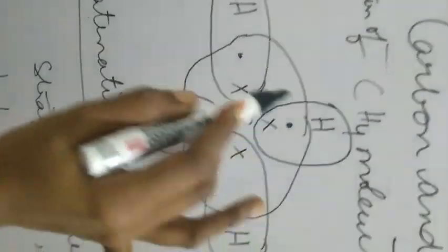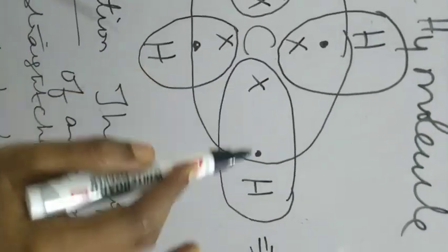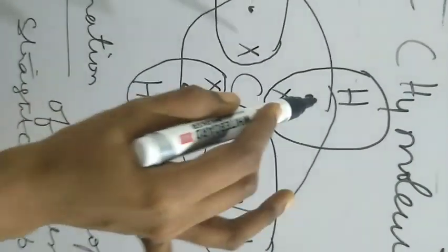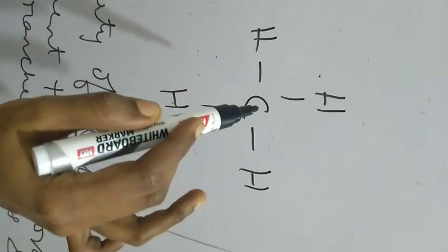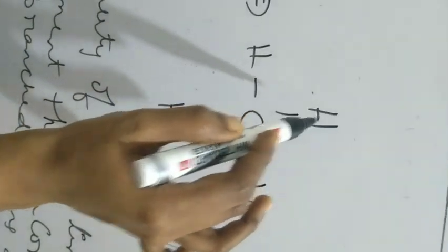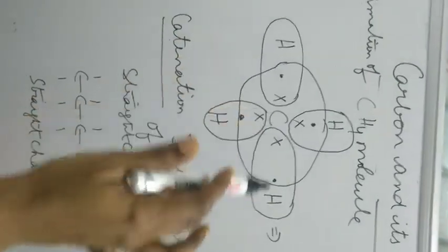2. So carbon is sharing 1 pair of electrons with hydrogen. Everywhere you see, carbon is sharing 1 pair of electrons. Here 1 pair, here 1 pair, here 1 pair, here also 1 pair. So you are going to represent the symbol as 1 pair, single bond. Carbon is sharing 1 pair of electrons with this hydrogen. It is sharing 1 pair of electrons with this hydrogen. So this is how the bond is formed for the methane molecule.